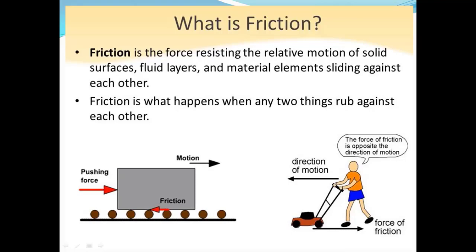Look at this: when a person is pushing an object, it has a motion in this direction, but the friction is in the opposite direction.